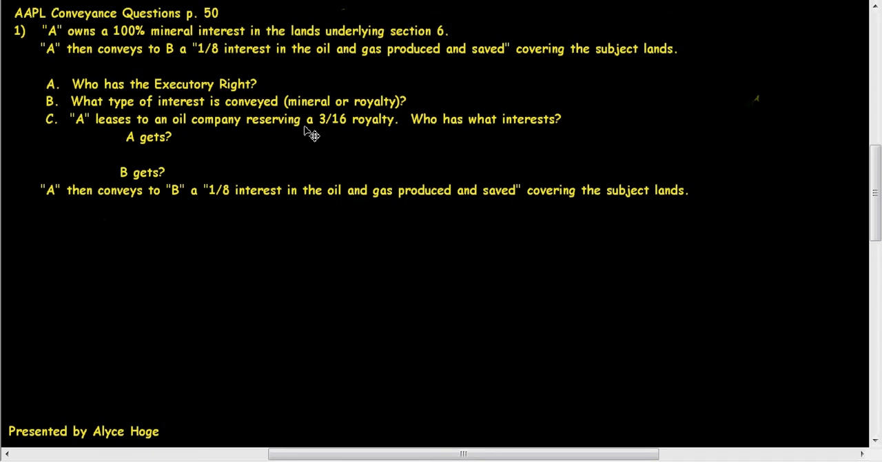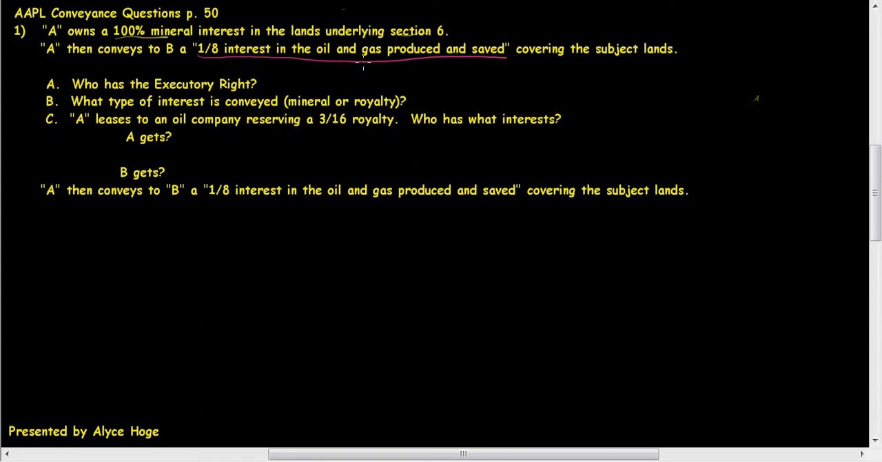So let's look now at the AAPL conveyance questions. I just want to walk through these with you so you'll understand how easy they really are. But let's start at the beginning, and the question reads, A owns a 100% mineral interest in the lands underlying Section 6. Then A conveys to B a 1/8 interest in the oil and gas produced and saved.